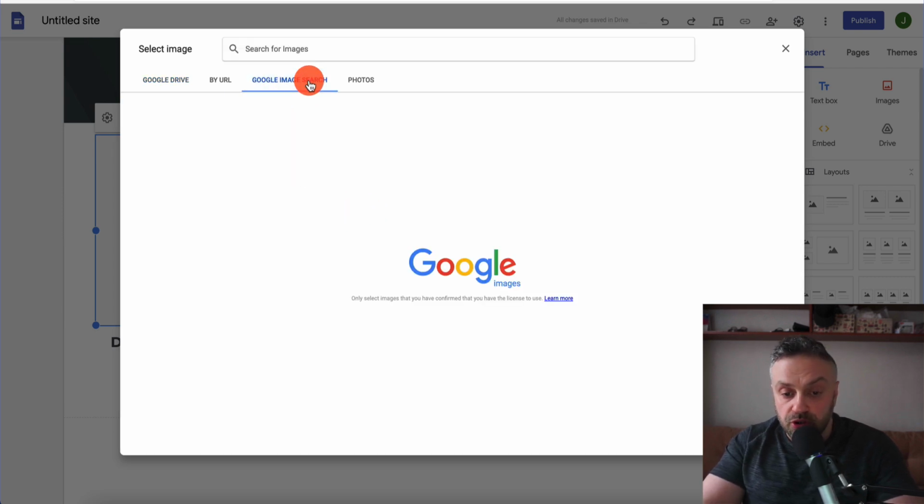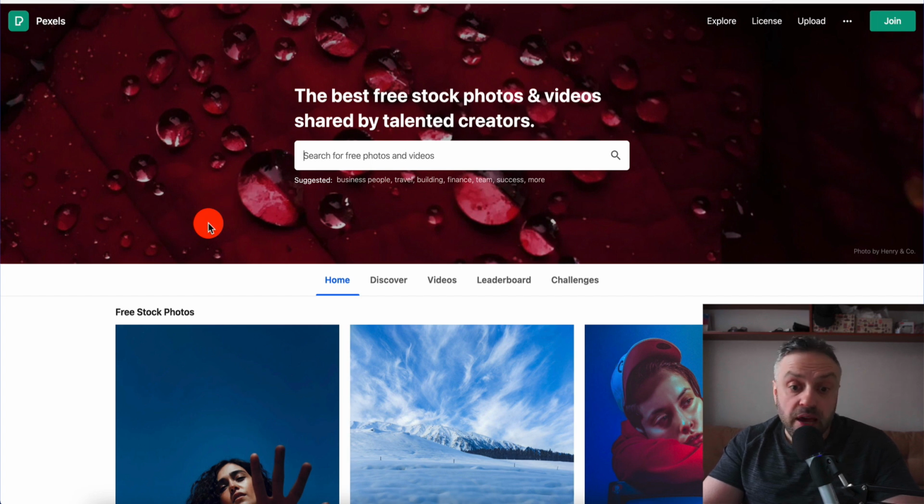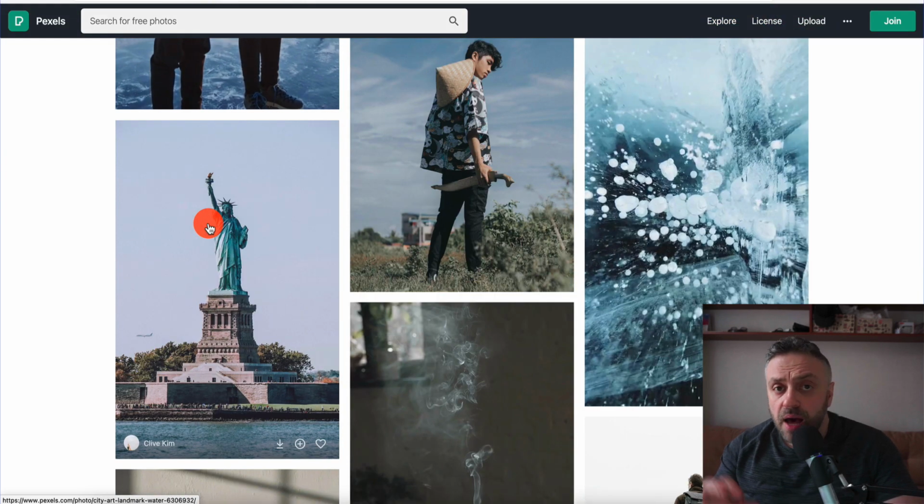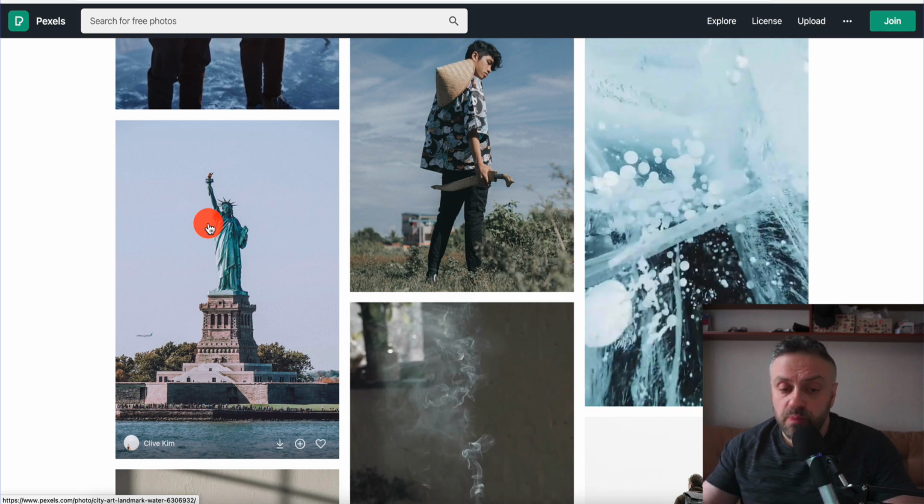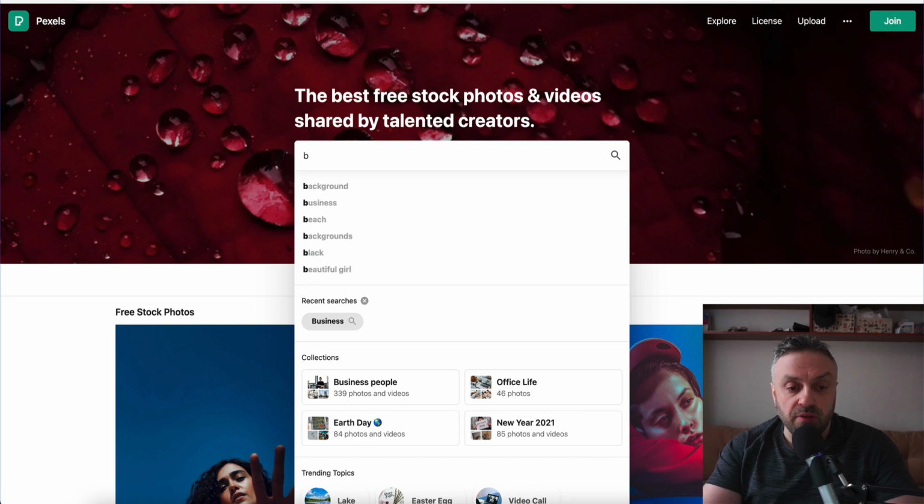You can do an image Google search and find an image there, but I highly recommend going over to pexels.com. If you go to pexels.com, you can download the best free stock photos and videos shared by talented creators. These are royalty-free images, so you're not going to have any copyright problems if somebody has a claim on the image that you are using in your landing page. You might have issues if you are using a copyrighted image with Google, with Bing, with ClickBank, with everybody. Nobody likes when people steal images from photographers.